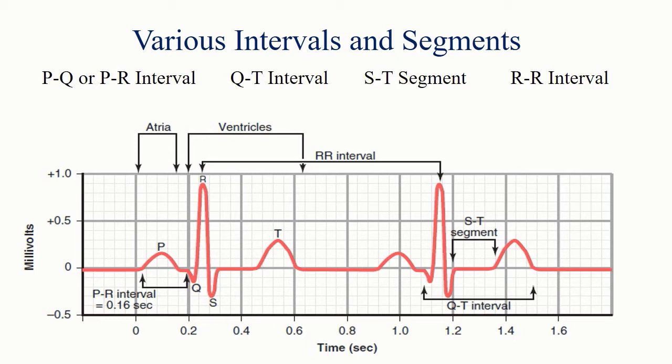Okay, now after the various waves, we will talk about some of the intervals and segments along with their significance, which you have to analyze at the end of the video. So first of all, the PQ or PR interval. It is the time between the beginning of the P wave and the beginning of the QRS complex. It tells us about the interval between the beginning of electrical excitation of the atria and the beginning of excitation of the ventricles.